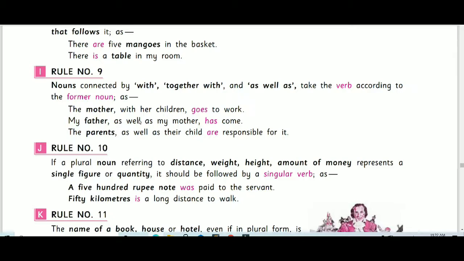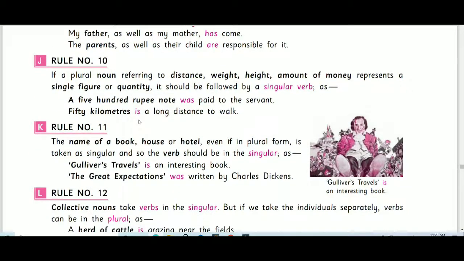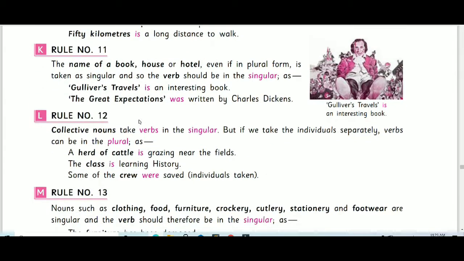Because it is used as 50 kilometers, it apparently looks like a plural, but it is a singular unit. Got it? Please keep in mind distance, weight, height, amount of money. It is taken as one unit, so it should be followed by the singular verb.